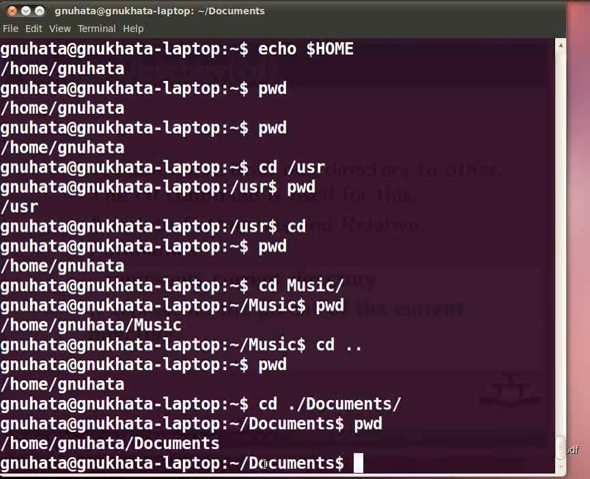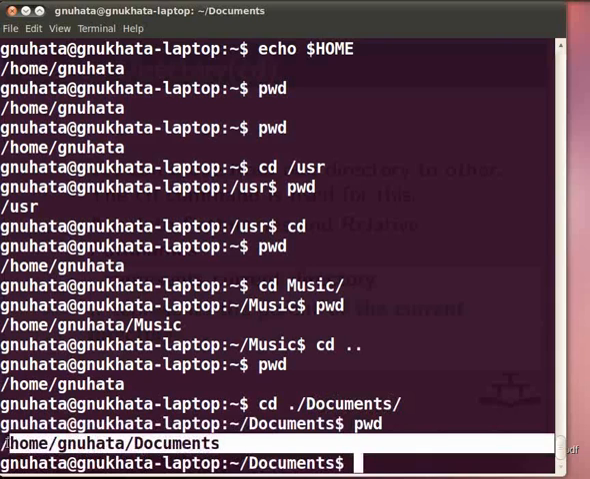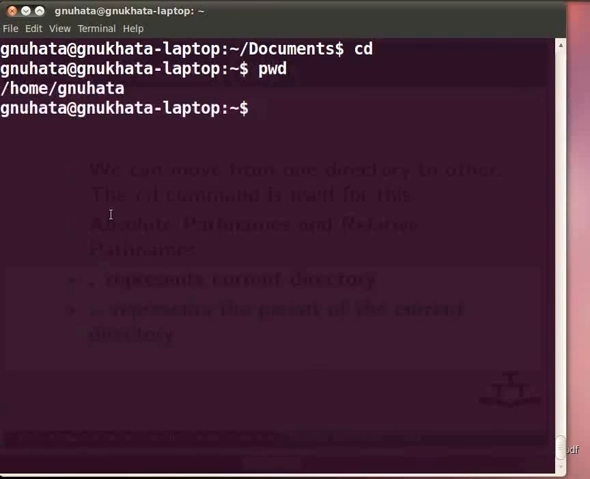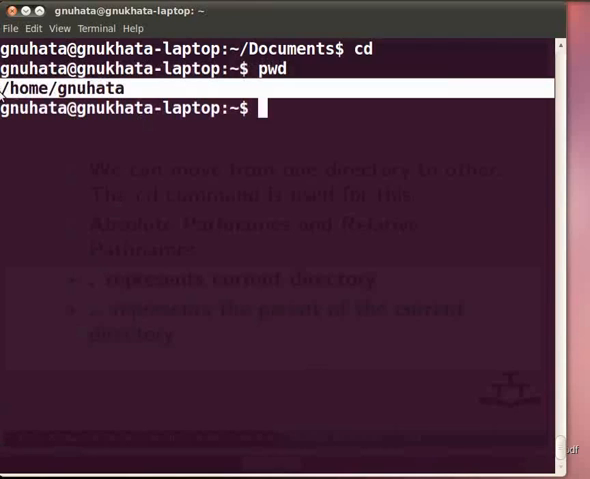We are at /home/mughata/documents. Let me clear the screen by pressing Ctrl L so you can see clearly. To go back to our home directory by the cd command, type cd and press enter. Again check our current directory by the pwd command. We are back to /home/mughata.